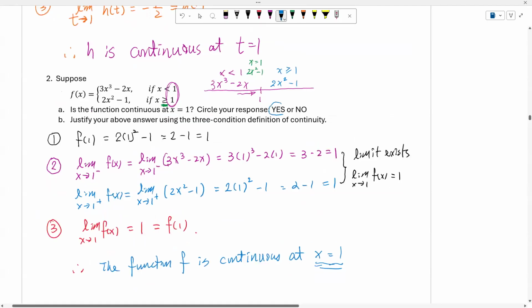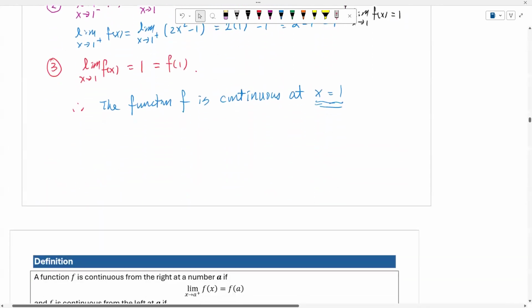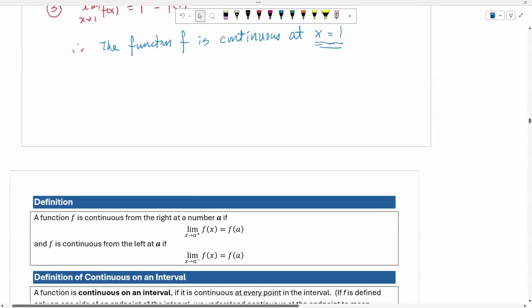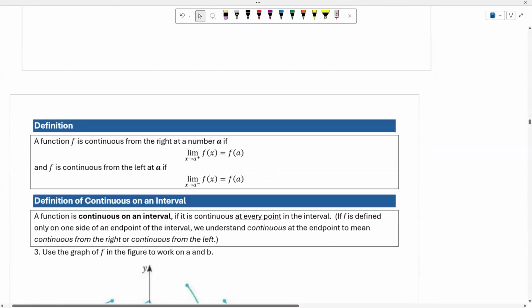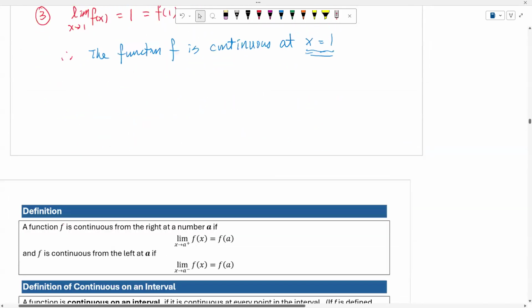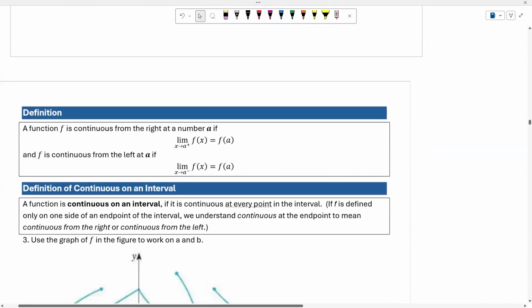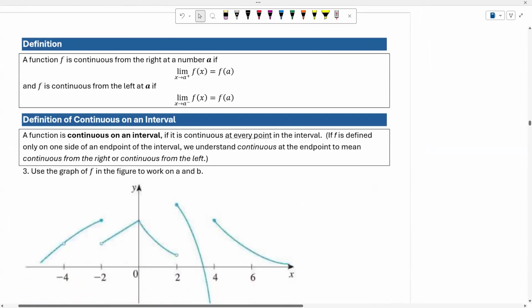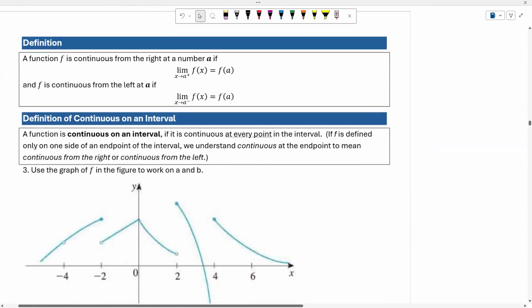Then we go back to circle yes, okay, to finish the problem. Then now, let us look at the next example, okay?